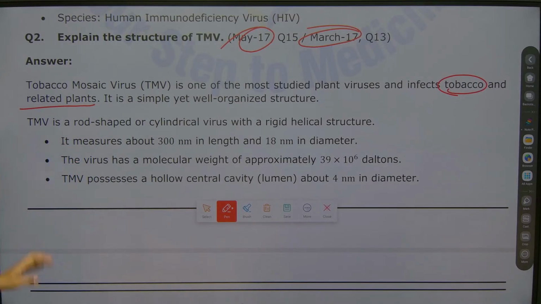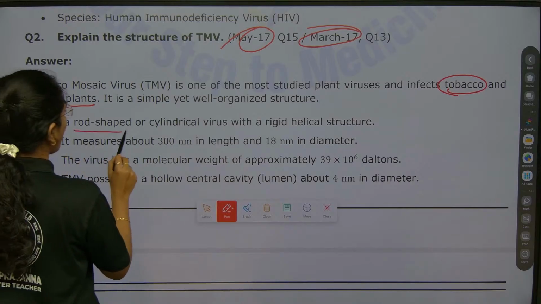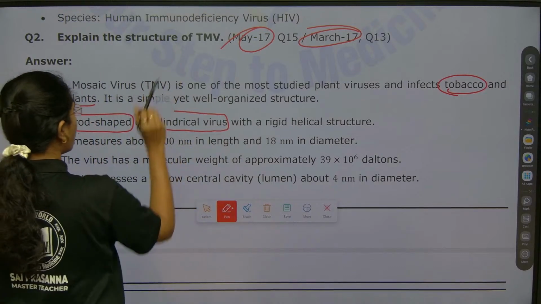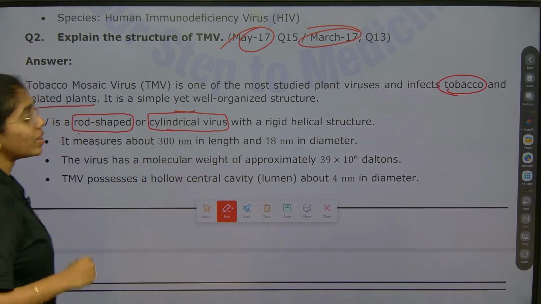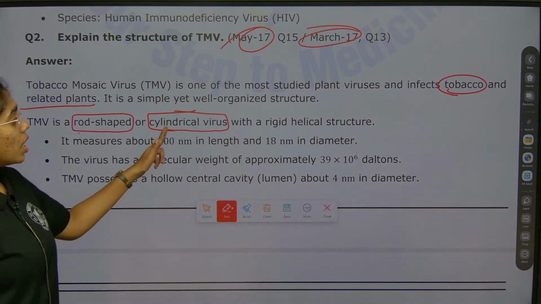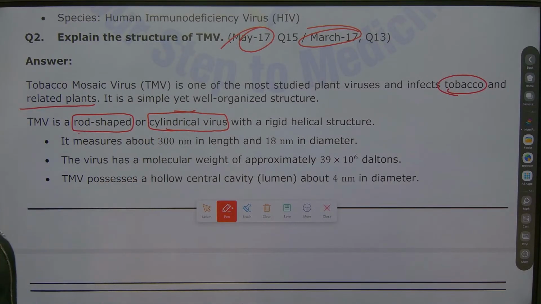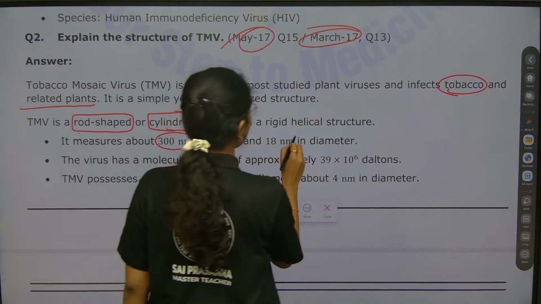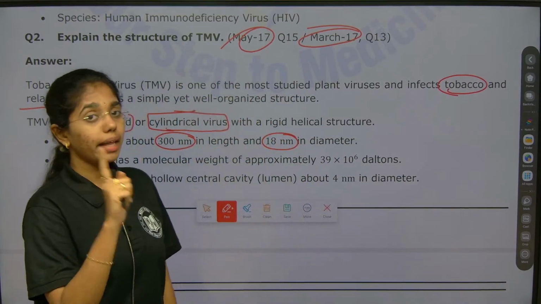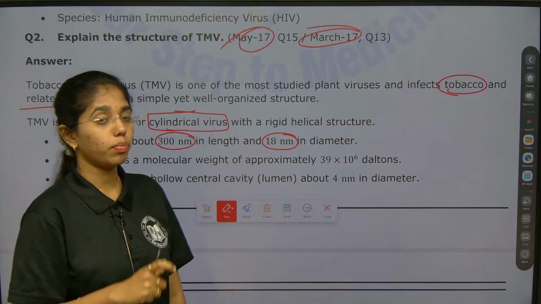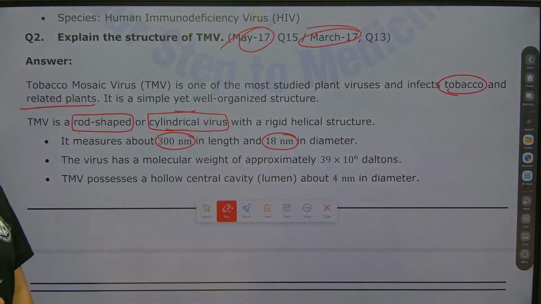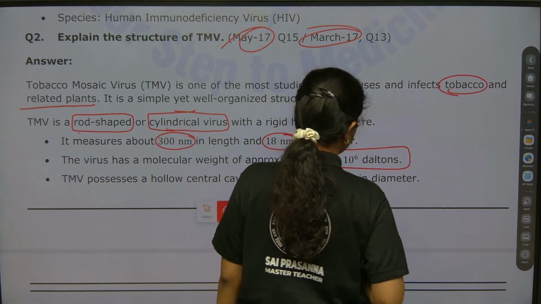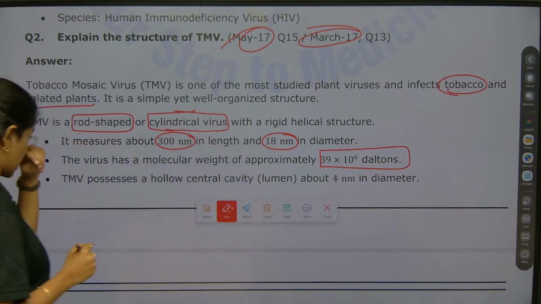TMV is a rod shaped or cylindrical virus with a rigid helical structure. It measures about 300 nanometers in length and 18 nanometers in diameter. Remember, length and diameter are very specific, you have to mention them for sure. And what is its molecular weight? Molecular weight is approximately 39 into 10 to the power of 6 daltons. You have to mention it specifically.